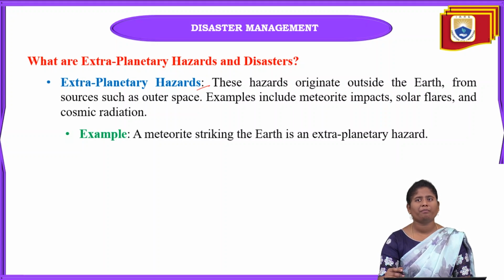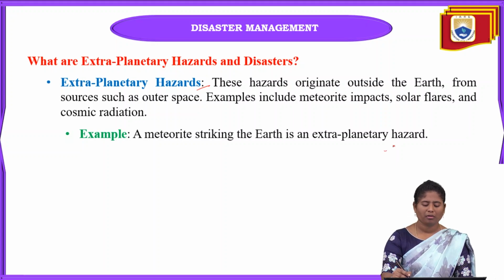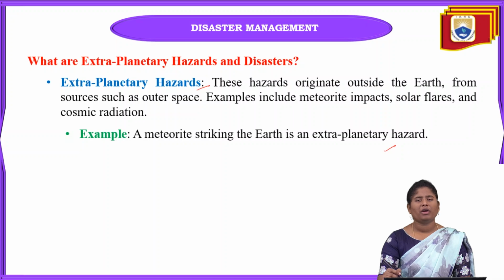They may include meteorite impacts, solar flares and cosmic radiation. These will be very destructive towards the Earth also. An example is a meteorite striking the Earth, which is one of the biggest extraplanetary hazards.